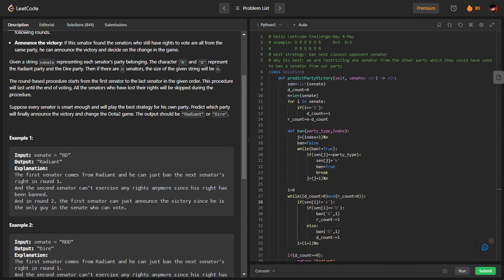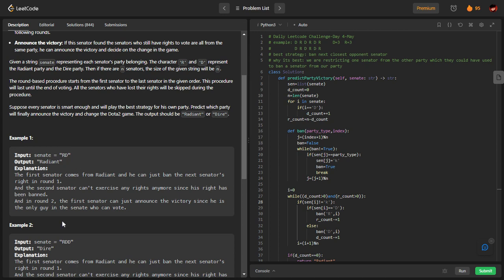And similarly everyone will keep going on banning someone, and ultimately there will be a situation where only members of one particular party are present. For example, totally R are vanished and only D members are present, so we'll say D is the winner. Similarly, if there is no member of D and only members of R are present, R is the winner. So I will just repeat again.